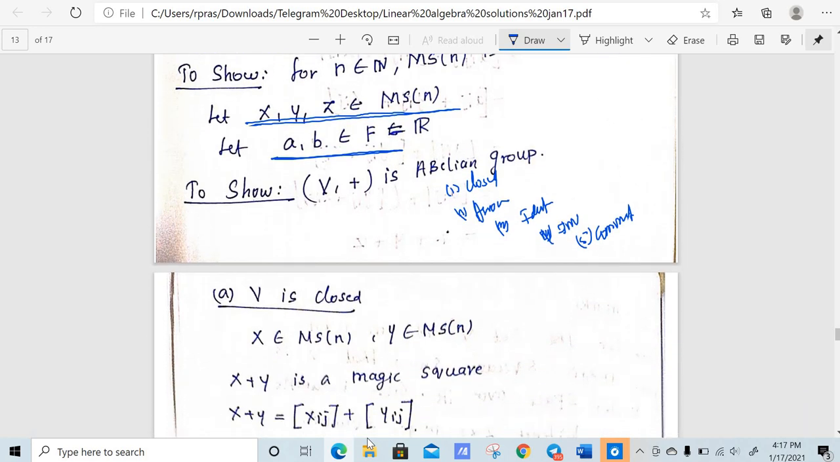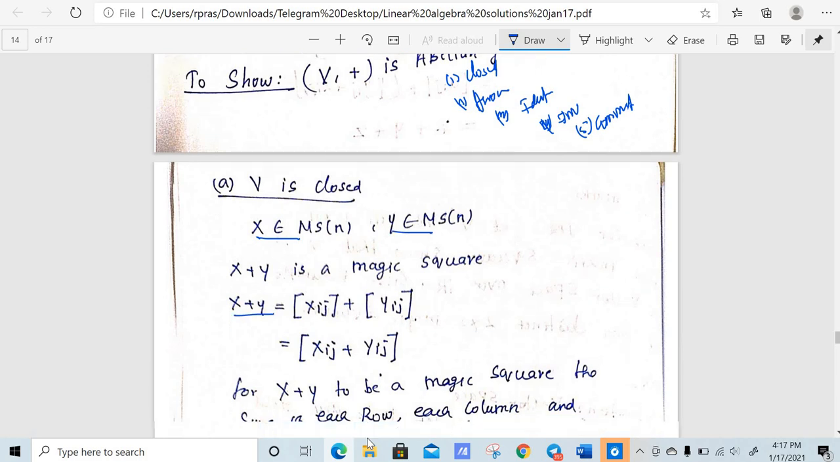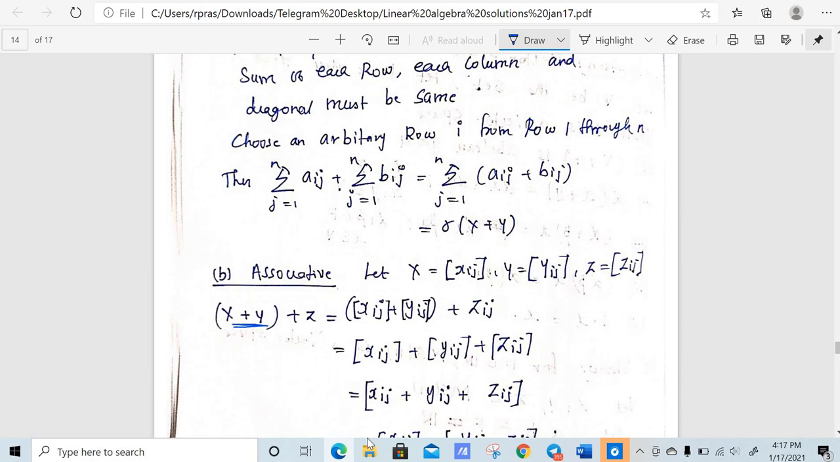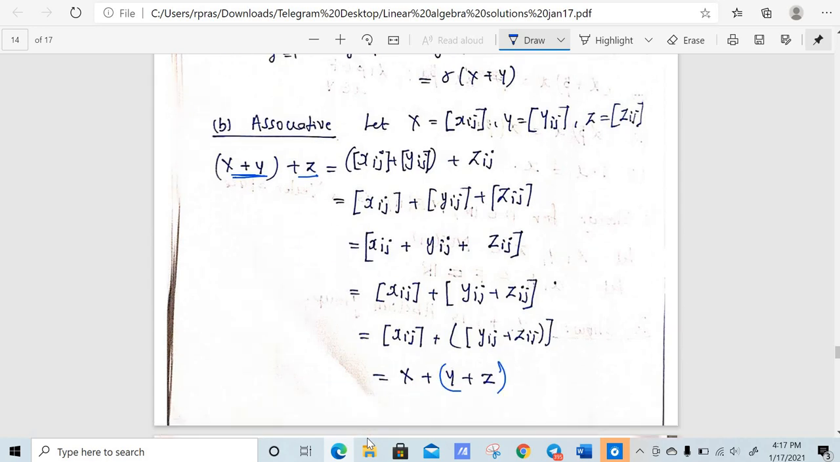You just take 2 magic squares, and the sum of 2 magic squares is again a magic square, right? So I'm taking 2 magic squares and proving that the sum of 2 magic squares is again a magic square. It also satisfies the associative property, that is, the sum of 2 magic squares plus another magic square is the same as a magic square plus the sum of 2 magic squares, that is, you can interchange the brackets, right? So x is a magic square, that is xij. How do we add magic squares? For example, if I have a 2 by 2 magic square 2 2 2 2, and another magic square 3 3 3 3, then the sum is defined as you add, how we do in matrices, right?